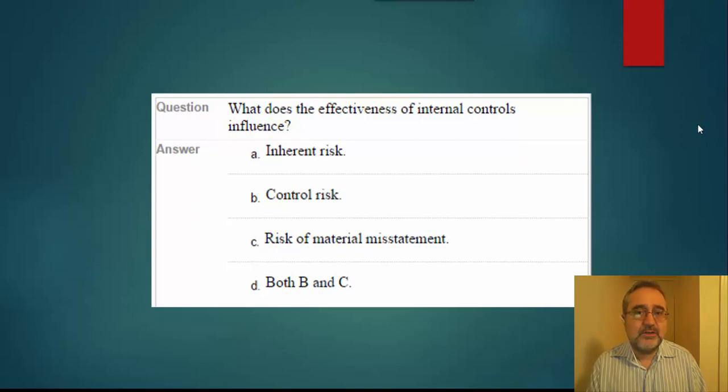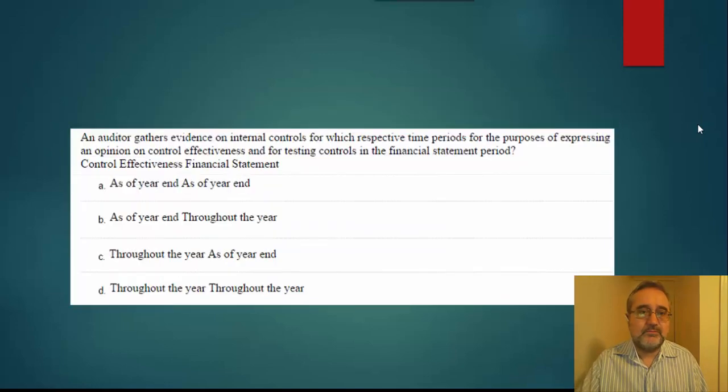But let's also talk about the internal controls in regards to the control risk. One of the things that we need to understand is that when we're talking about control risk, we're talking about basically the quality of the internal controls. So the idea is that as the controls are more effective, as management has concentrated their efforts in developing these internal controls, the control risk is actually decreased. So there's an inverse relationship between the internal control effectiveness and control risk.